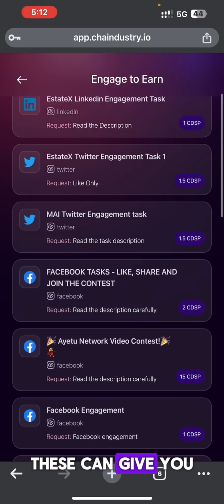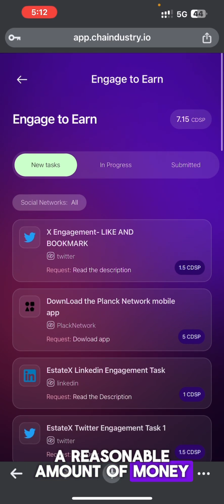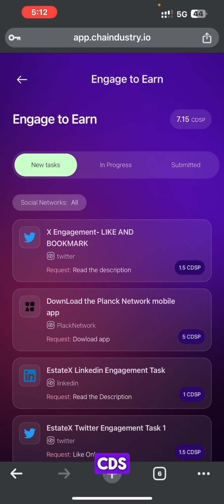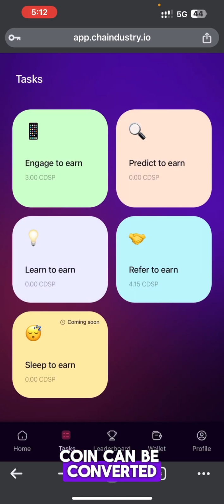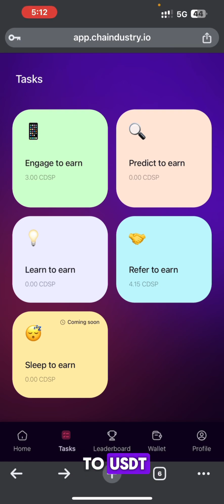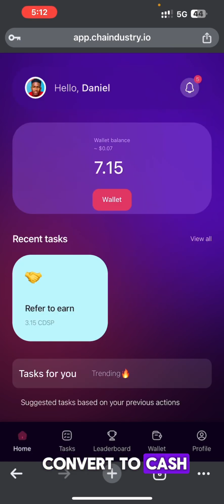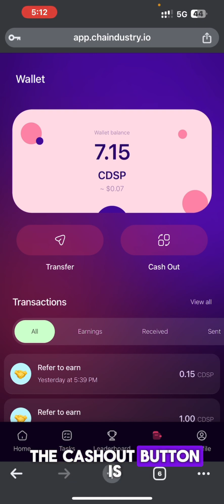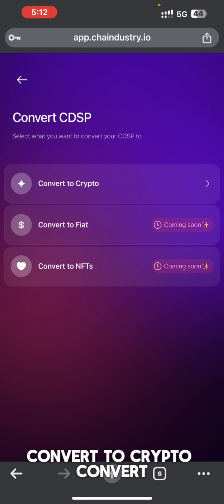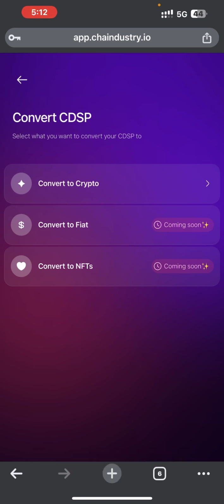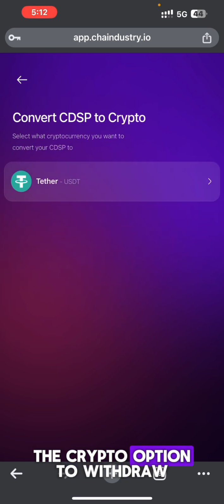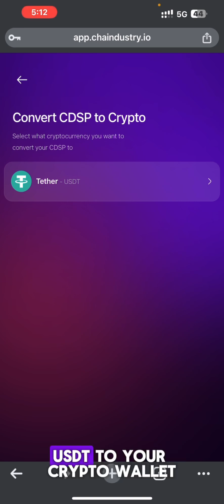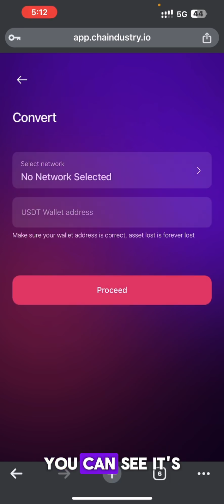This can give you a reasonable amount of money because this CDS coin can be converted to USDT, which you can in turn convert to cash. So if you go to your wallet, you see your earnings, and you can see the cash out button is right here. Convert to crypto, convert to fiat, convert to NFT. But as you can see, fiat and NFT are showing coming soon. That is, they are not available yet, but you can use the crypto option to withdraw USDT to your crypto wallet. You can see it's not difficult.